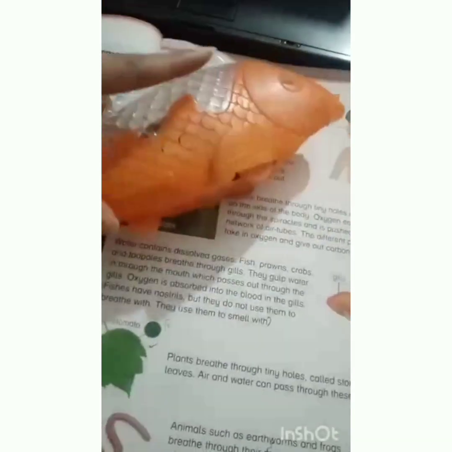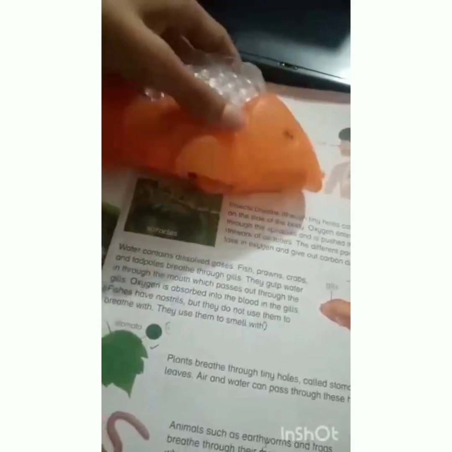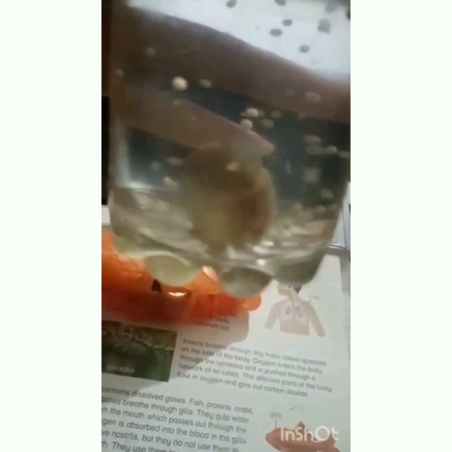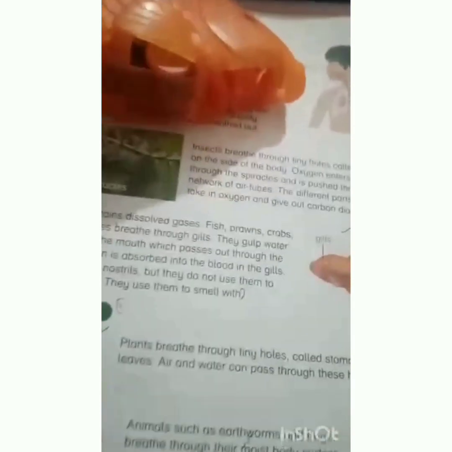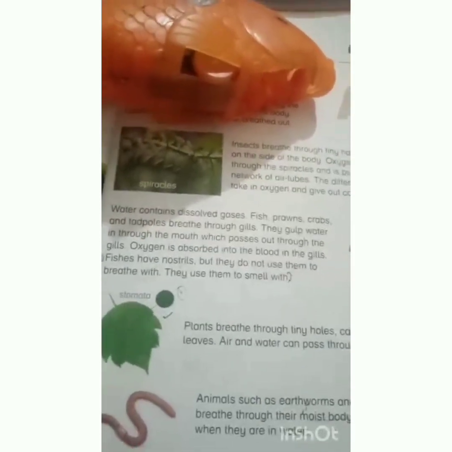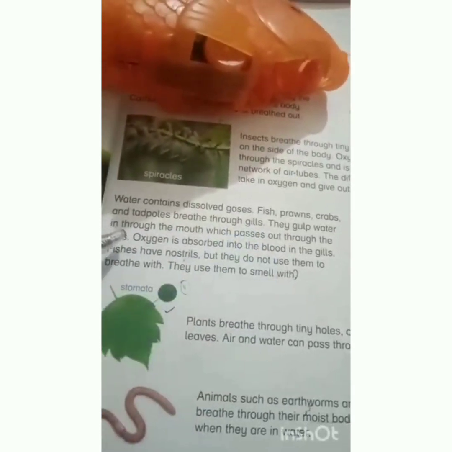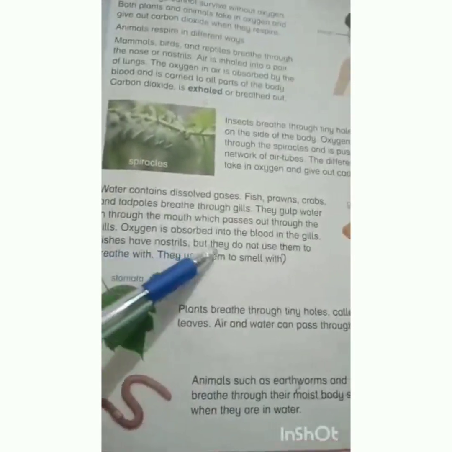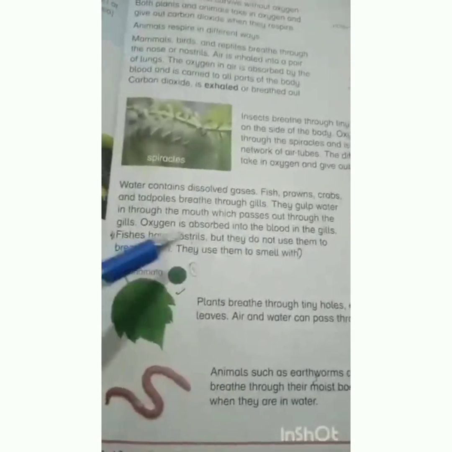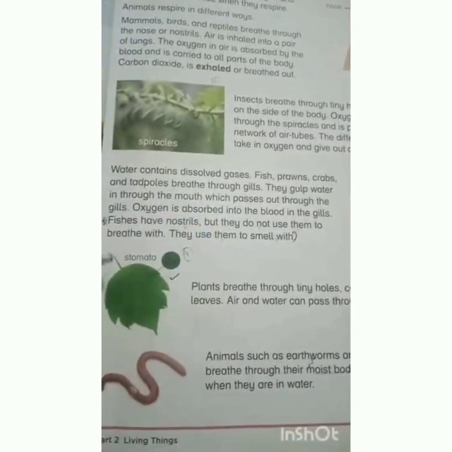Look at this fish. Fish breathe with the help of its gills. This is the gills of the fish, and the fish is breathing with the help of the gills. Water contains dissolved gases. Fish, prawn, crabs, and tadpole breathe through the gills. The water enters through the mouth and passes out through the gills, and the oxygen is absorbed into the blood in the gills. Fish have nostrils, but they don't use them to breathe with, they use them to smell with.